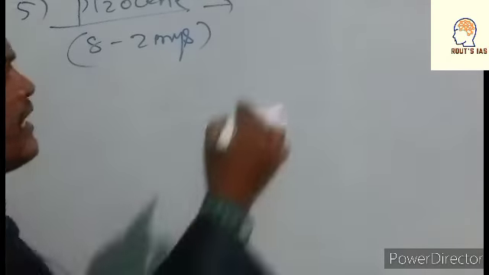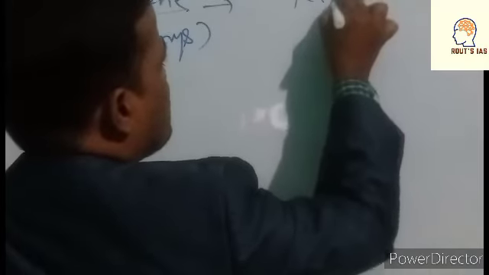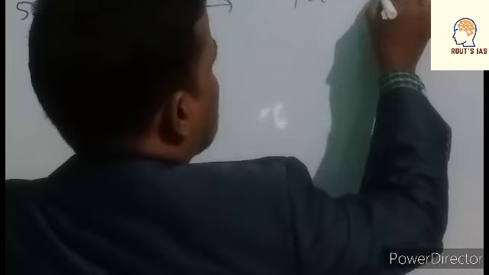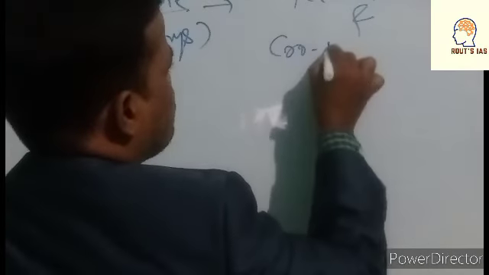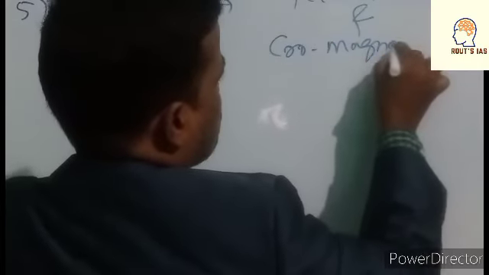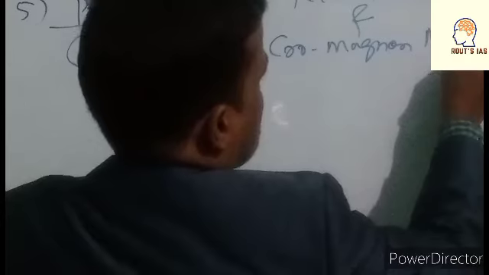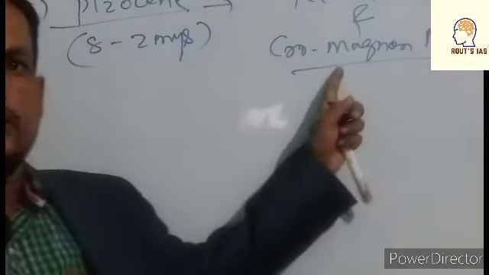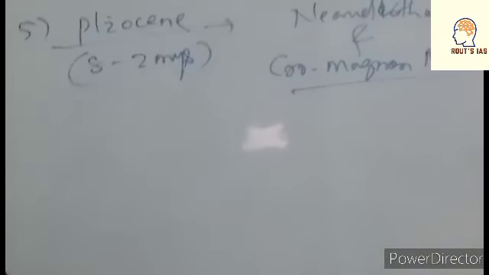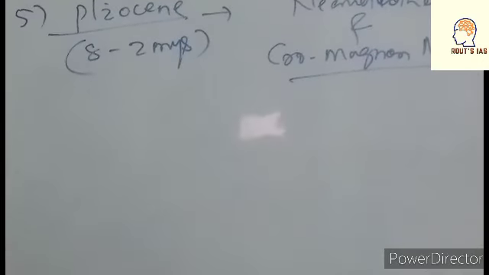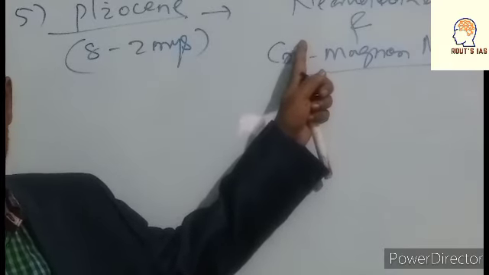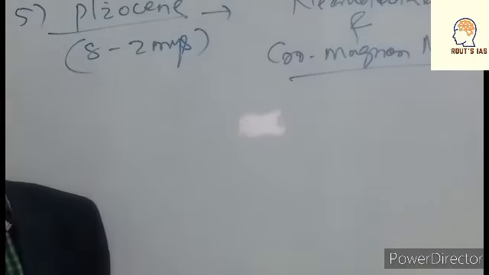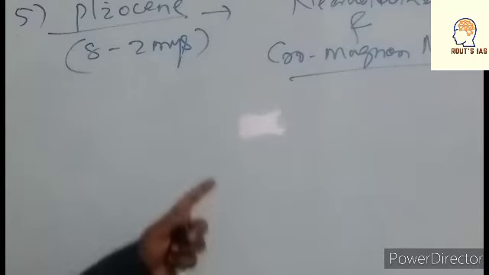The Neanderthal and Cro-Magnon man. In this period, the Neanderthal man and the what? Cro-Magnon man appeared in the Pliocene period. Is it right?